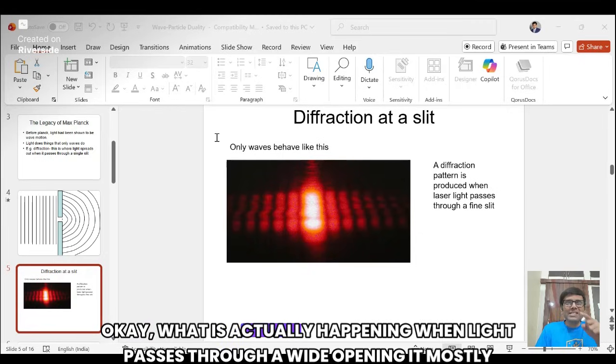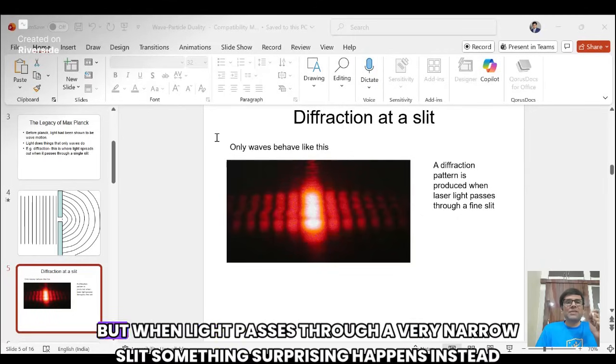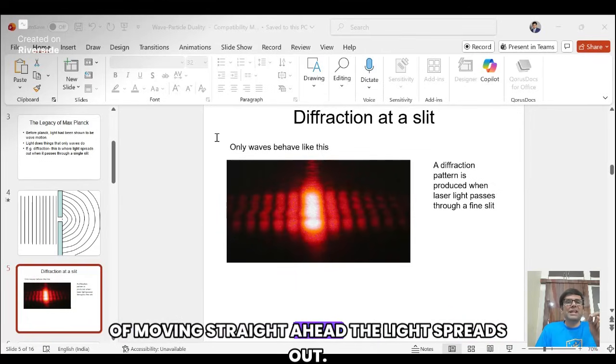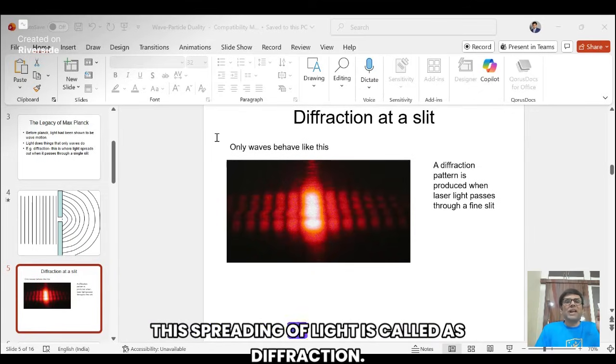Okay? What is actually happening? When light passes through a wide opening, it mostly travels straight. But when light passes through a very narrow slit, something surprising happens. Instead of moving straight ahead, the light spreads out. This spreading of light is called diffraction.